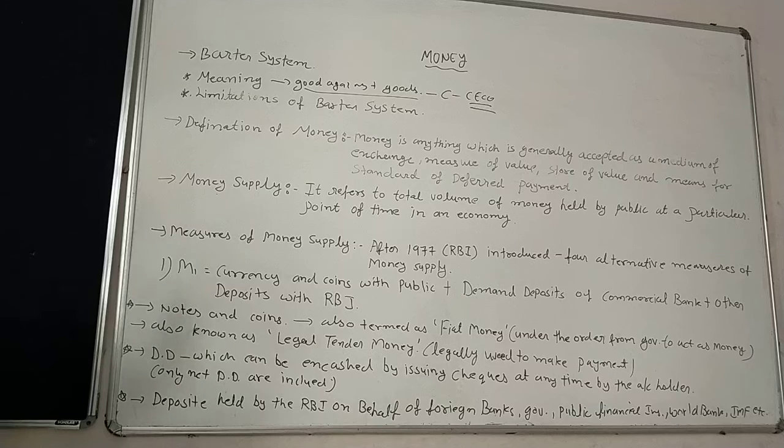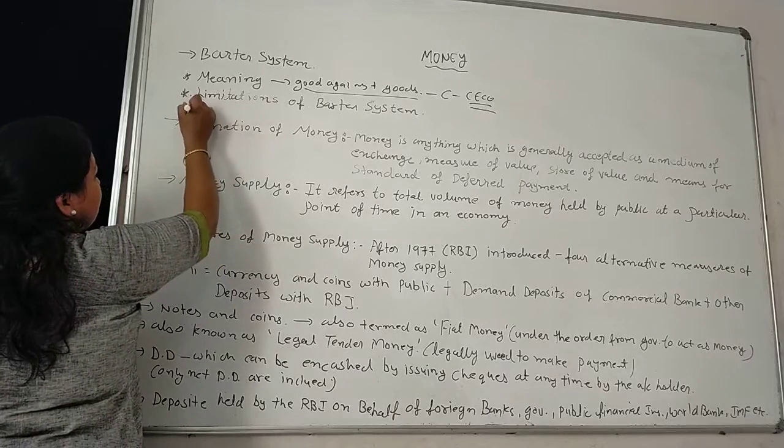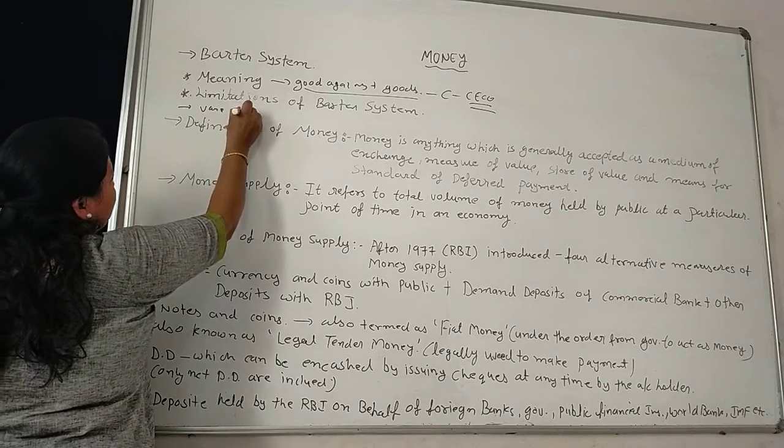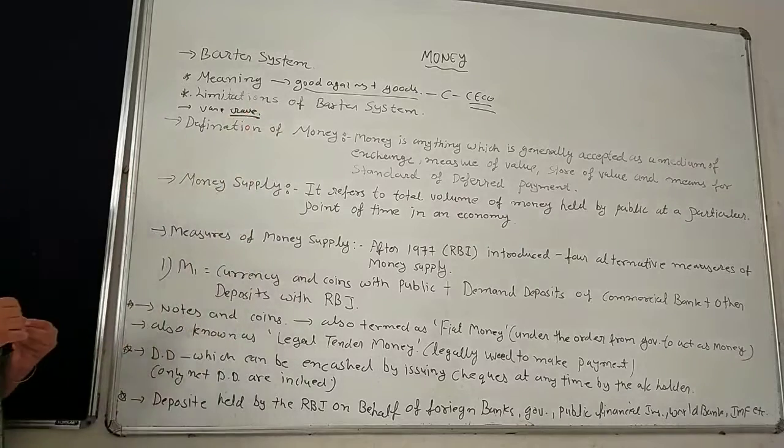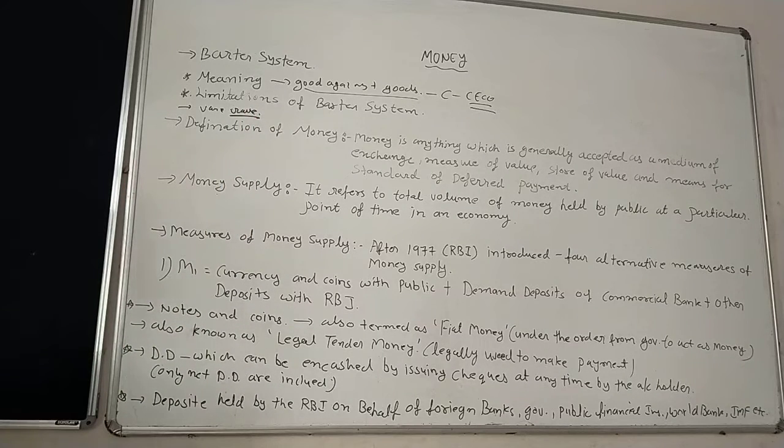The barter system can work only when both buyer and seller are ready to exchange each other's goods. For example, A can exchange goods with B only when A has what B wants and B has what A wants. However, such double coincidence is very rare. It is a very rare condition, because every time it is not suitable for all persons.